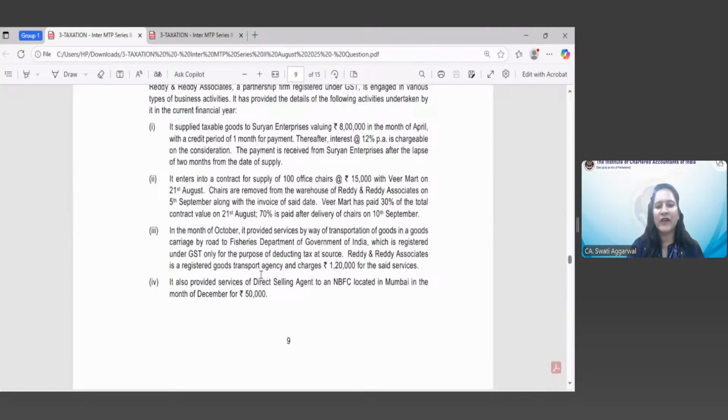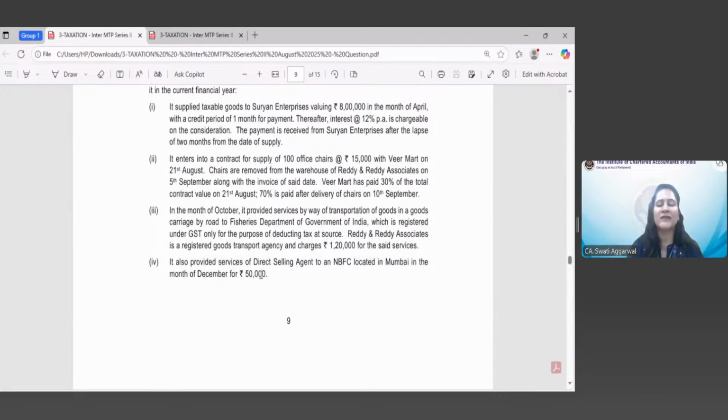See, point 1 information has already been used, point 2 has been used. Now you may look at the remaining information given in the case scenario. Please don't think that only point 3 will be relevant. You have to read this case scenario in an integrated manner. It might happen that first part information and the last part information are used for answering a particular question. So never think that information will be given part wise.